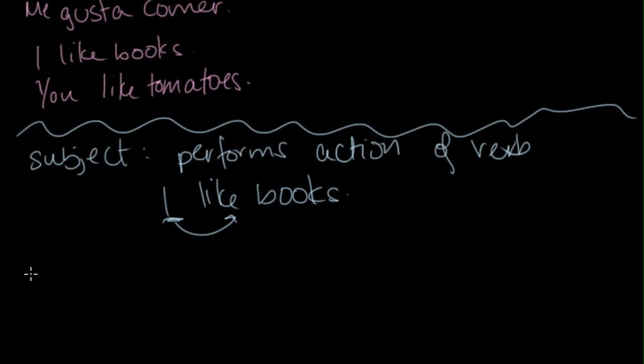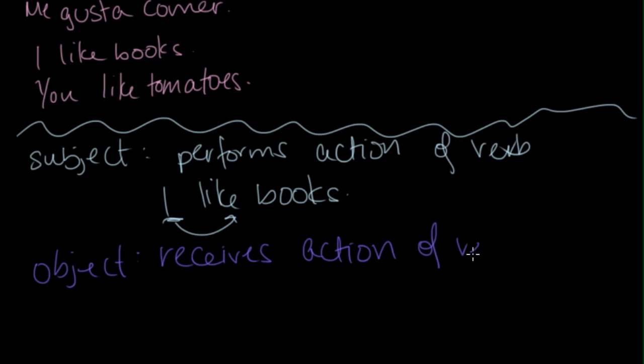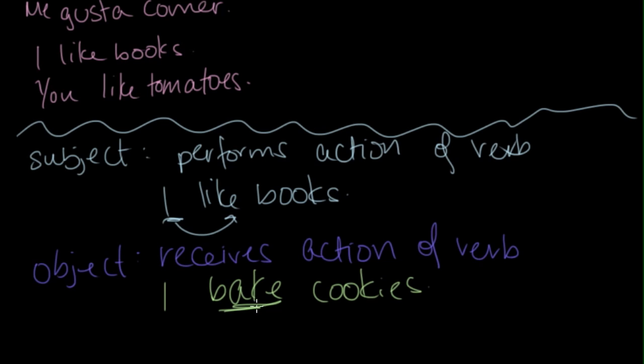Now we have a new concept to introduce, which is the object of a verb. And an object is sort of the opposite of a subject in the sense that it receives the action of the verb instead of performing it. So in other words, the action of the verb is being performed on the object. So we might have a sentence like, I bake cookies. Now we have our verb here, bake, and we have our subject, I.